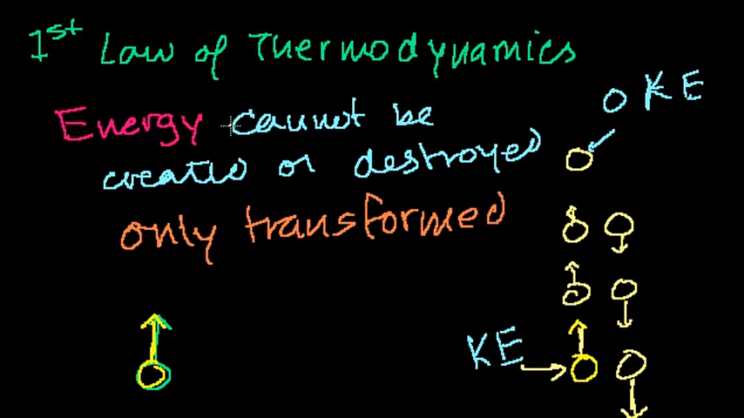I just told you the first law of thermodynamics, that energy cannot be created or destroyed. But I clearly had a lot of kinetic energy over here, and we've seen the formula for that multiple times. And here I have no kinetic energy. So I clearly destroyed kinetic energy, but the first law of thermodynamics tells me that I can't do that. So I must have transformed that kinetic energy into something else. And in the case of this ball, I've transformed it into potential energy.